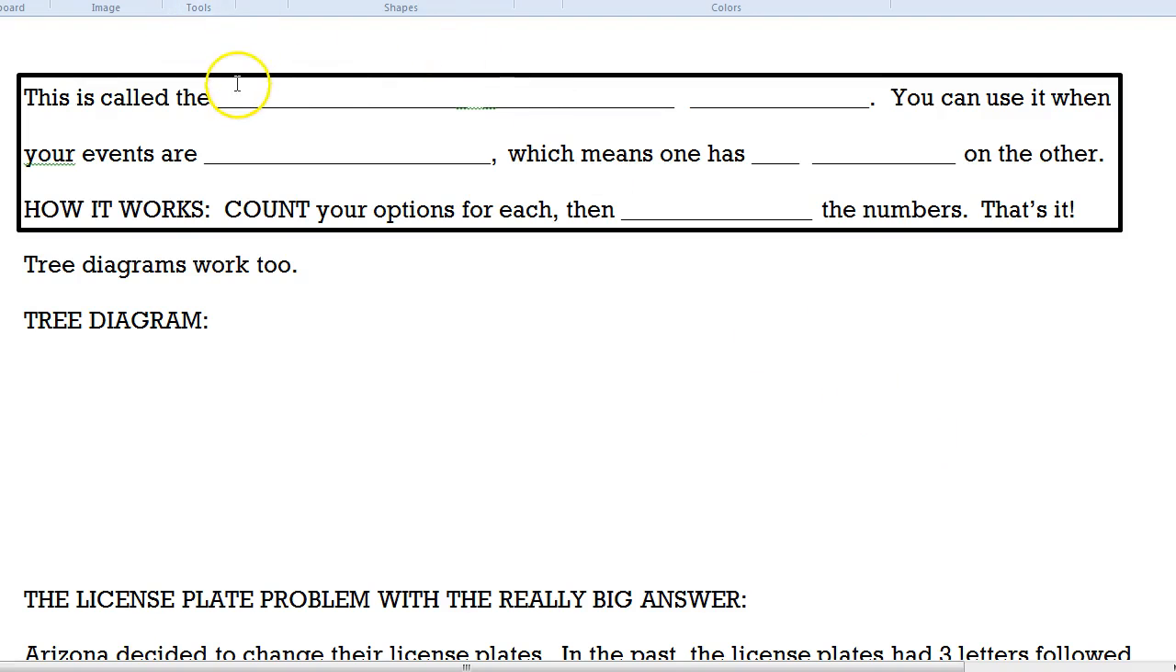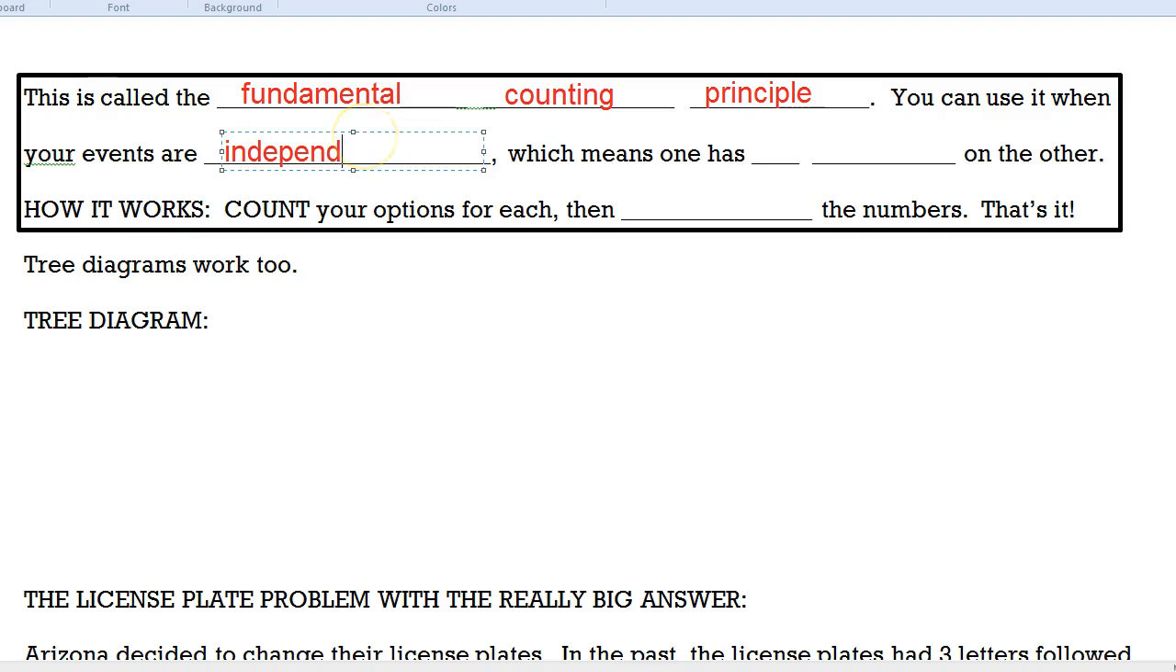So anyway, that's what it is. That thing is called the fundamental counting principle. So we'll type that in here real quick. The fundamental counting principle. And you can use it when your events are independent, which means choosing one thing has no effect on the other one.